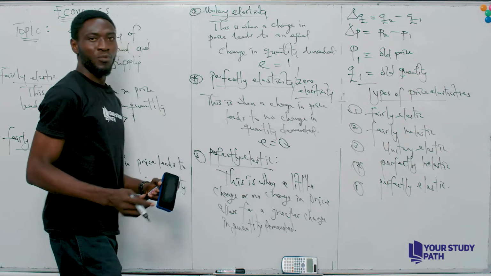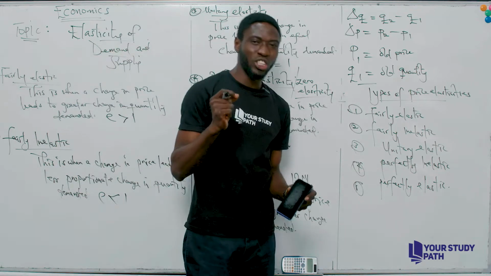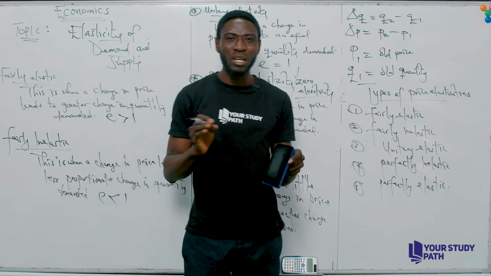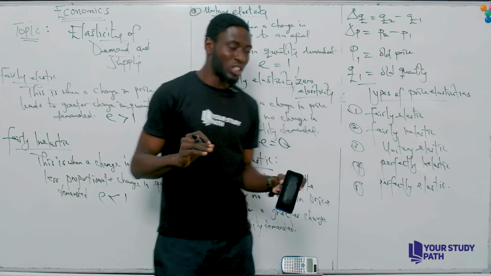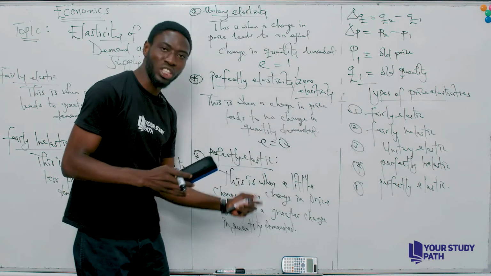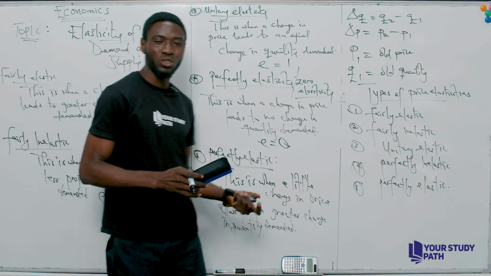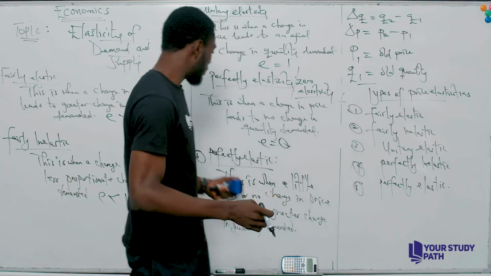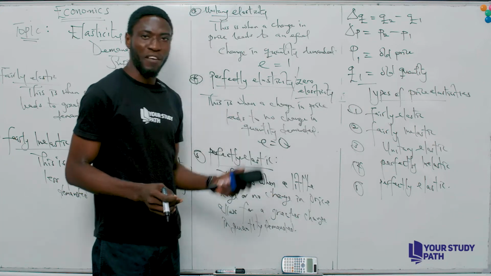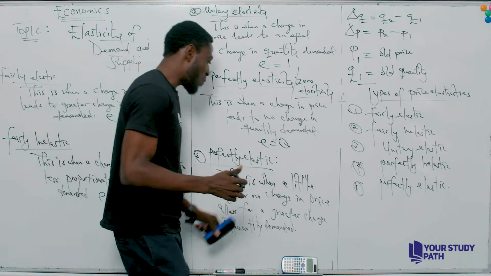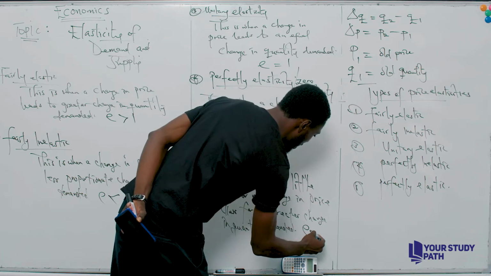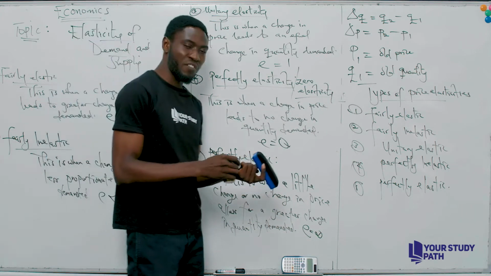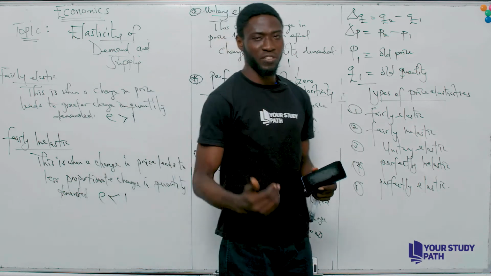So we can see now, when you have a small change, or sometimes no change at all in price, but demand is changing by a greater percentage, this is what we refer to as perfectly elastic. Now, your interpretation is E equals infinity. E equals infinity. Now, how do you get infinity?